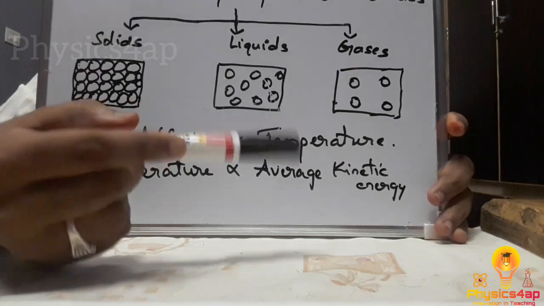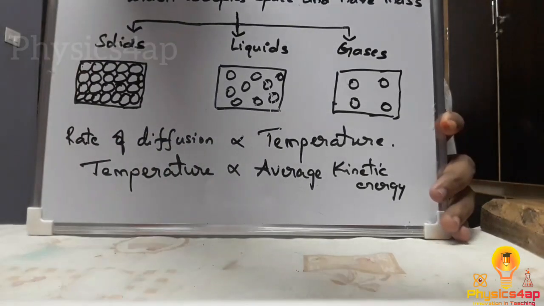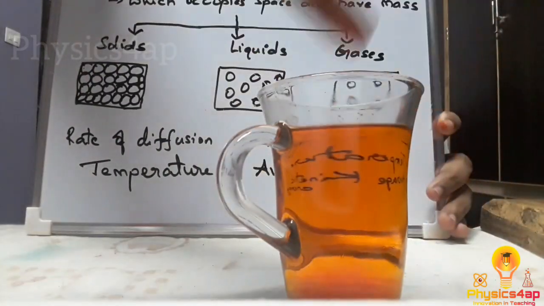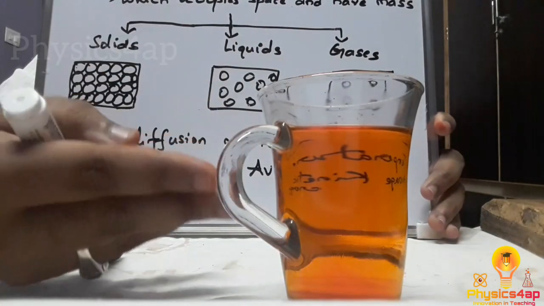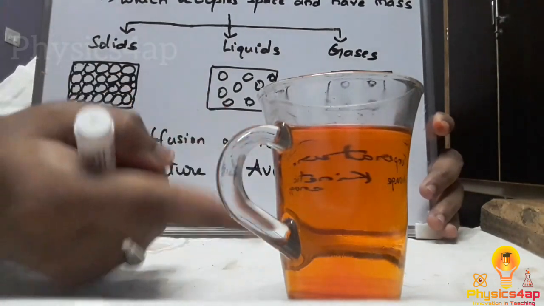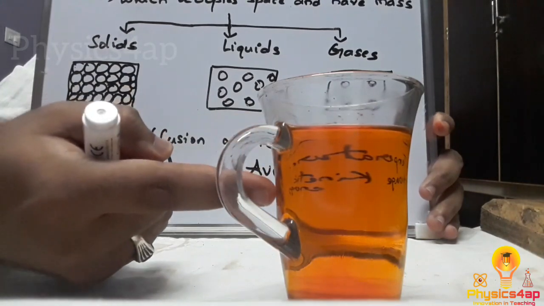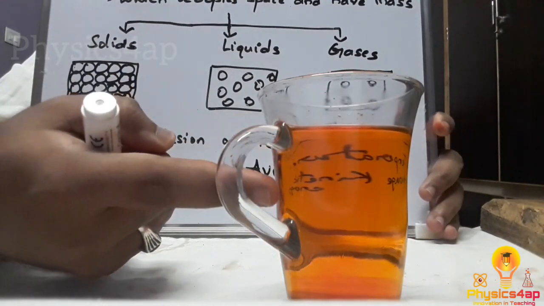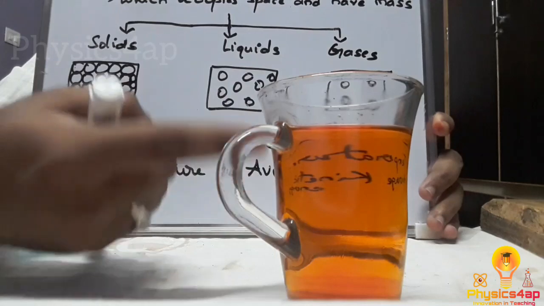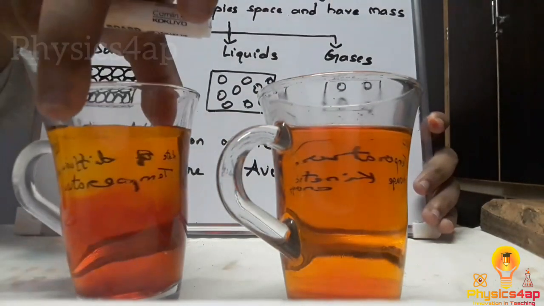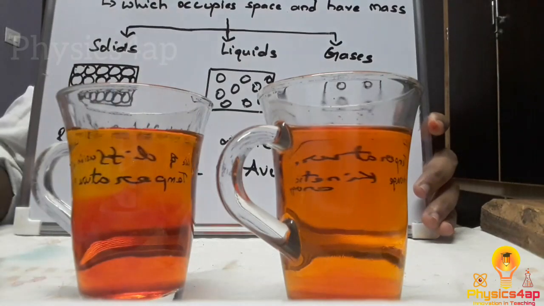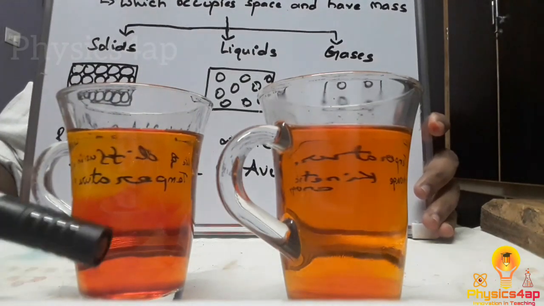So due to this reason, the saffron in the hot water has mixed up randomly by itself, because the kinetic energy is more in the hot water. The particles move randomly with more energy. But when you compare to cold water, you can still see the difference.